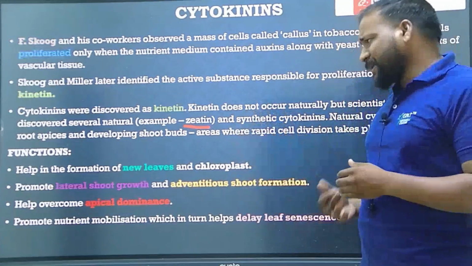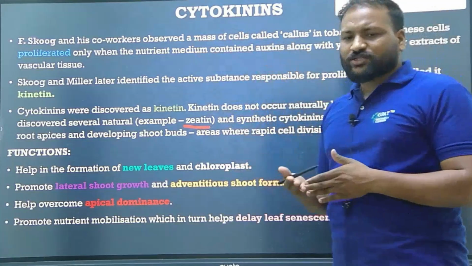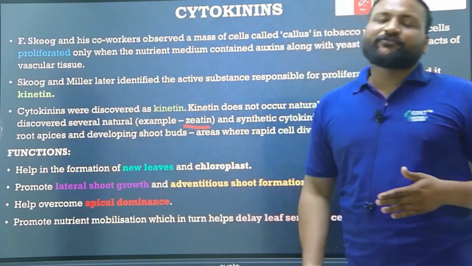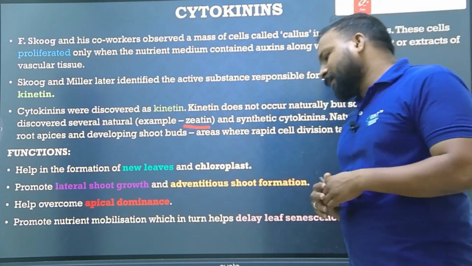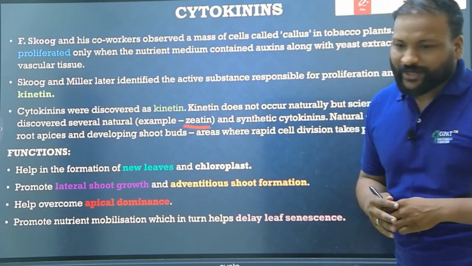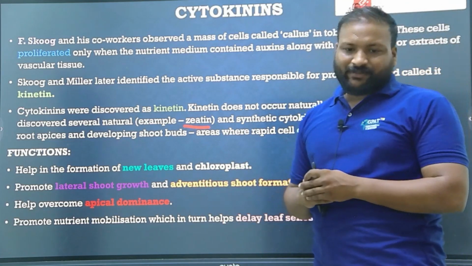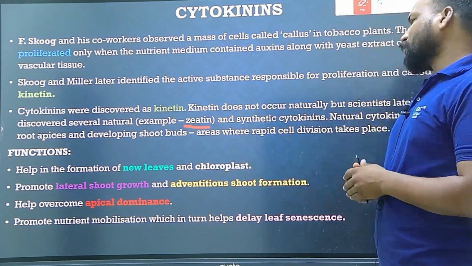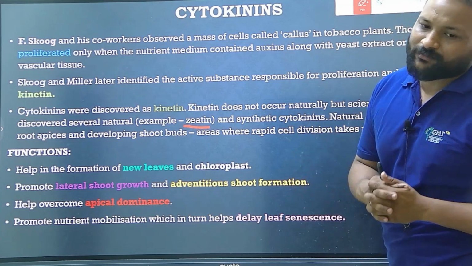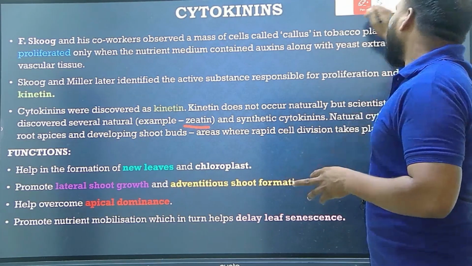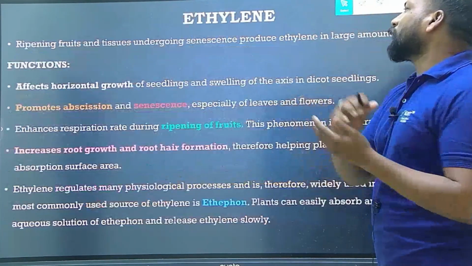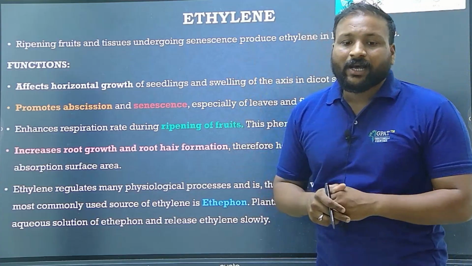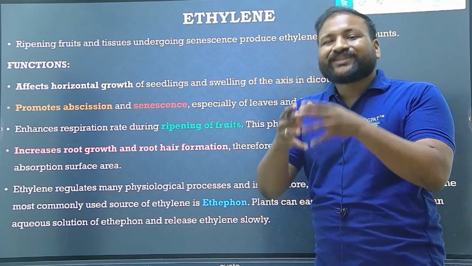Yes, and you know that the function is cell differentiation. So for that reason, new leaves and chloroplasts can be formed with the help of cytokinin. Apical dominance can be overcome, and also lateral shoot growth and advanced shoot formation can be done by cytokinin. So thereby we have completed plant growth promoters. Now we are moving to the plant growth inhibitor.